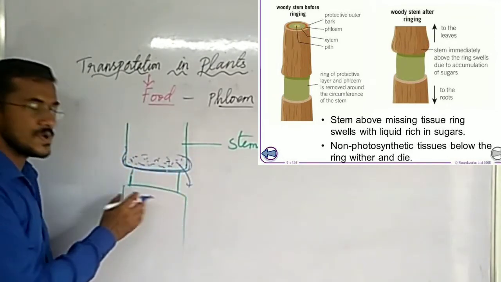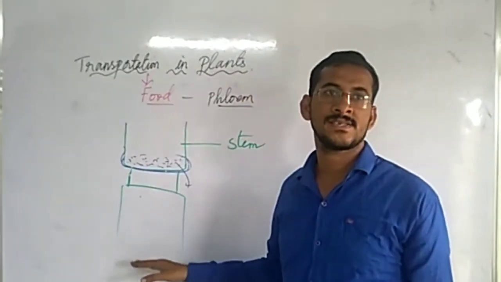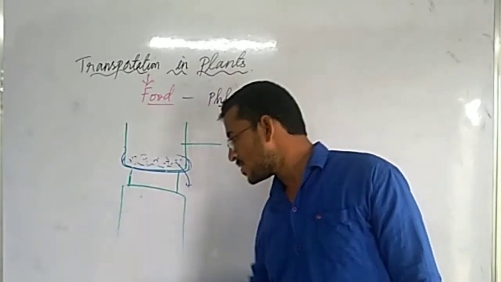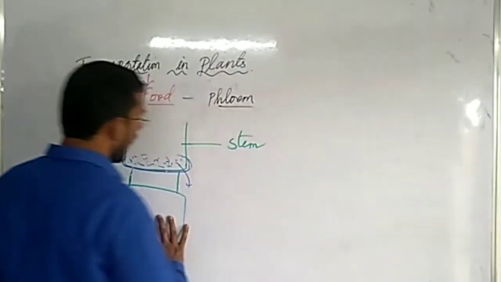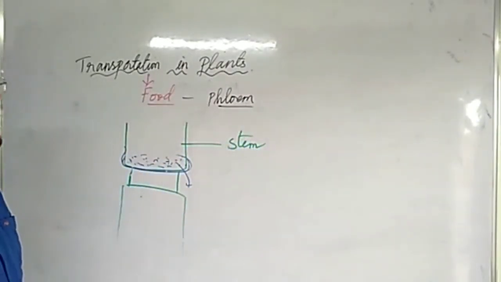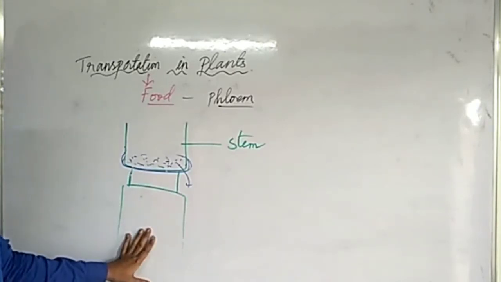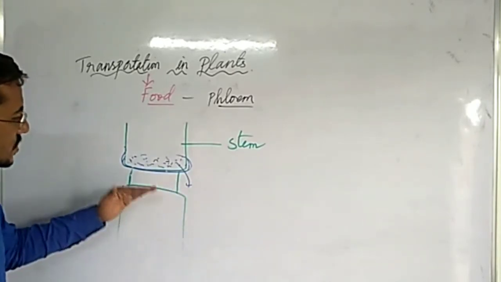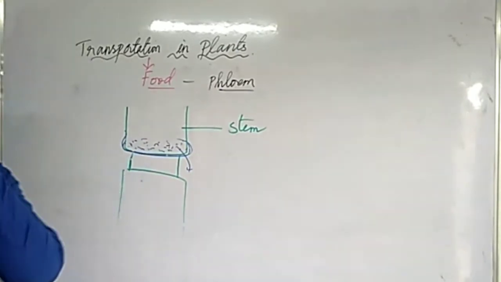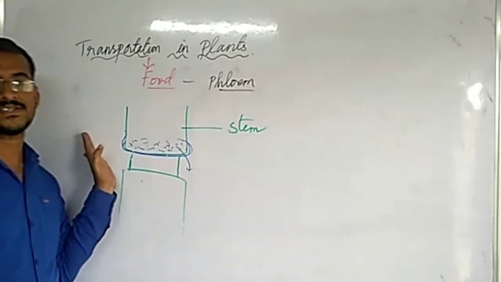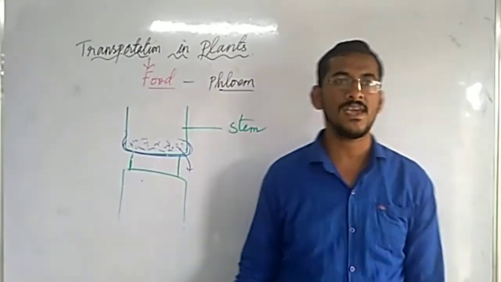Understood? Whereas in the lower part no swelling is seen, and completely wilting is seen. Drying of the lower part of the stem is seen. Why is it drying? Because of prevention of supply of food to the lower part. What happens? After a few days, this lower part will die. So by this we come to know one more proof for us that phloem is conducting and transporting the food.